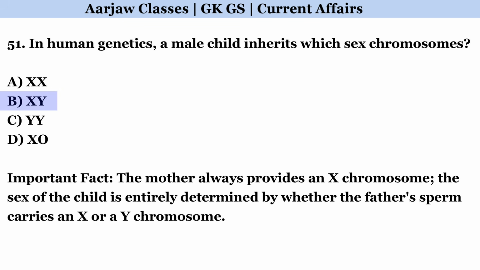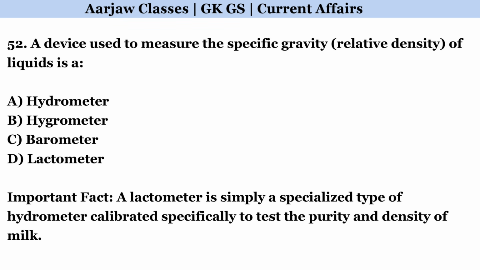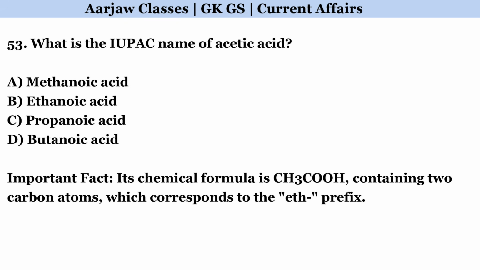Correct option is B. XY. A device used to measure the specific gravity of liquids is A. Correct option is A. Hydrometer. What is the IUPAC name of acetic acid? Correct option is B. Ethanoic acid.